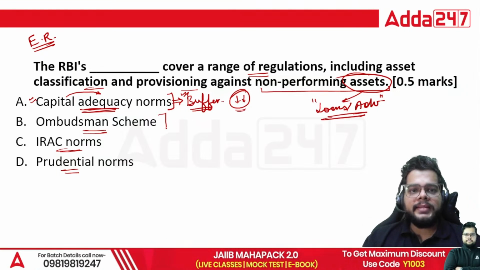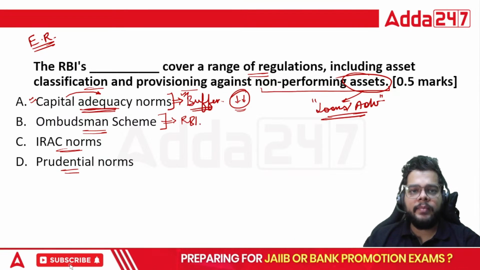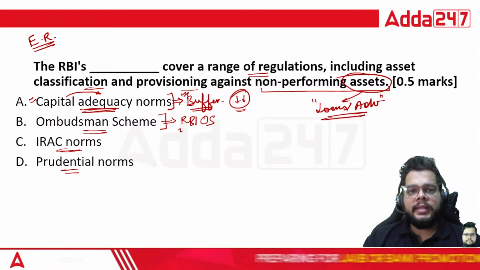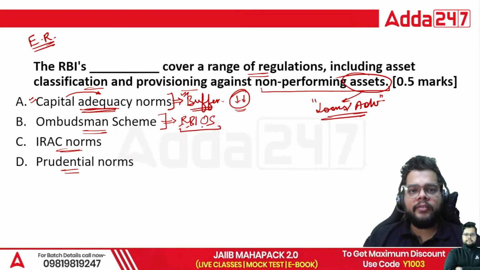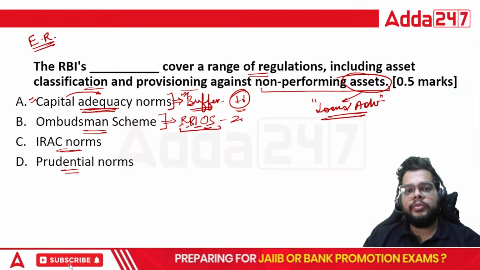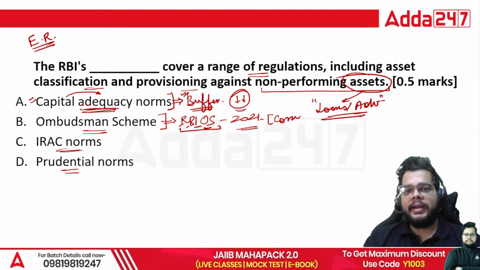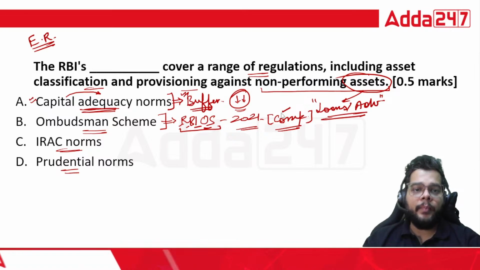Then the ombudsman scheme. This is a scheme of RBI, right now known as the RBI Ombudsman Scheme, that is, the Reserve Bank of India Integrated Ombudsman Scheme of 2021, which is basically to address the complaints of the customers. That is the keyword which you have to remember.